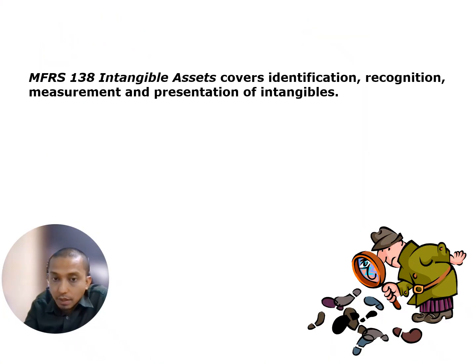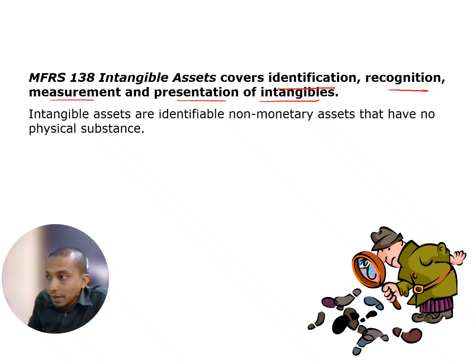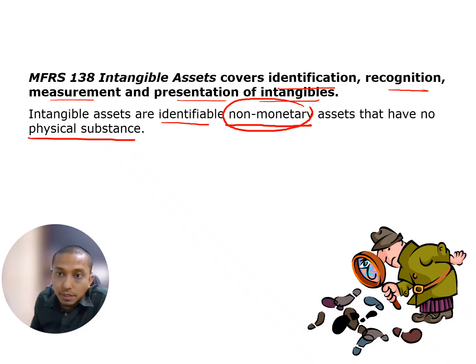So what does MFRS 138 cover? What is intangible asset? Intangible asset covers identification, recognition, and measurement, and presentation of intangibles. Intangible assets are identifiable, non-monetary, as mentioned. Investment does not fall under MFRS 138 because investment is monetary asset. So it is a non-monetary asset that has no physical substance. This is the main criteria, which is no physical substance, right?